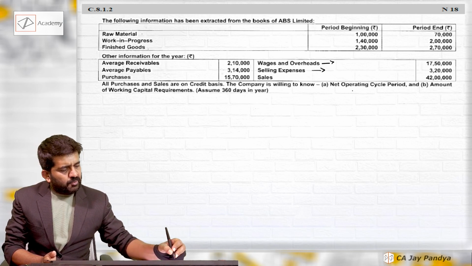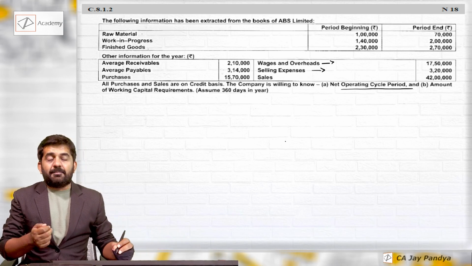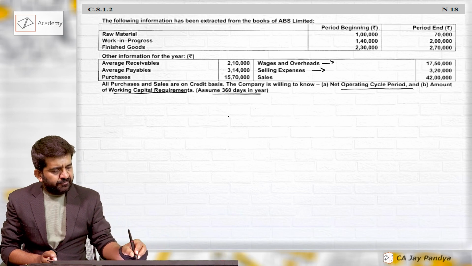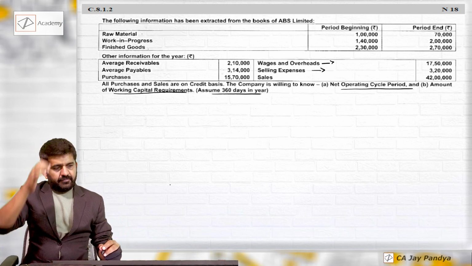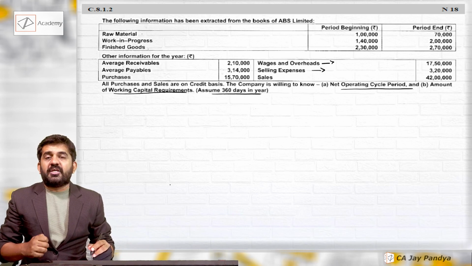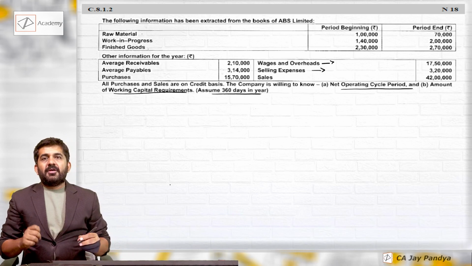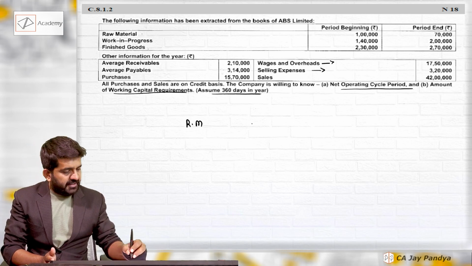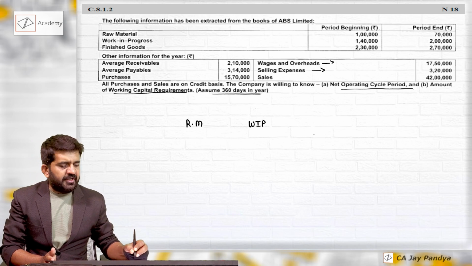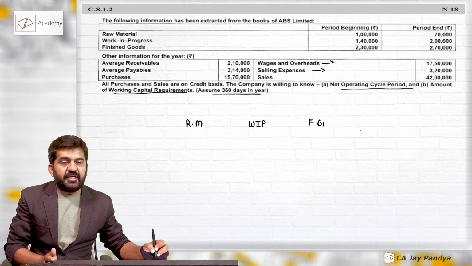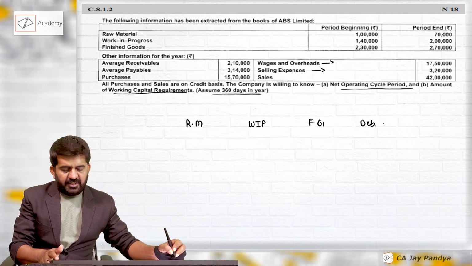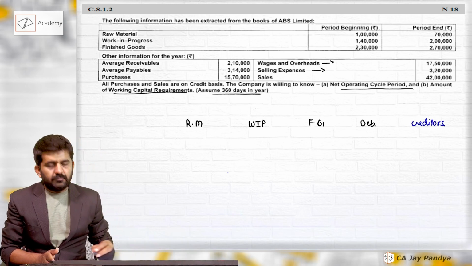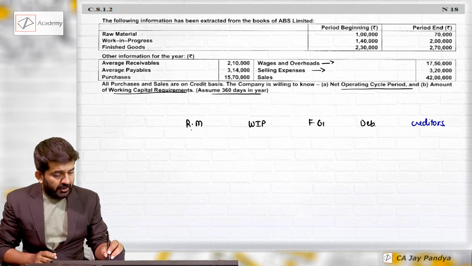The company is willing to know net operating cycle in period, amount of working capital requirements. Assume 360 days in a year. All right. So let us find out working capital cycle first. Working capital cycle comprises of raw material stocking period, WIP period, finished goods period, debtors period minus creditors period. So let us find out each and everything individually.